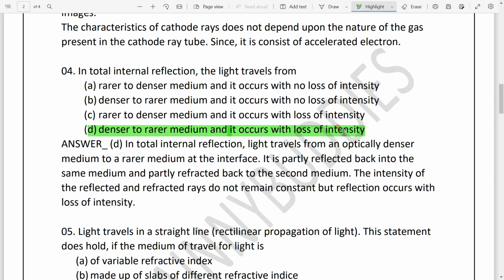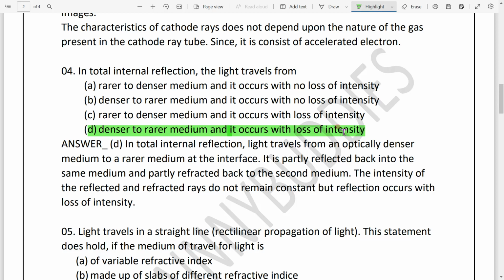It's a very simple phenomenon: when light is reflected from denser to rarer medium, the half reflected part goes back.